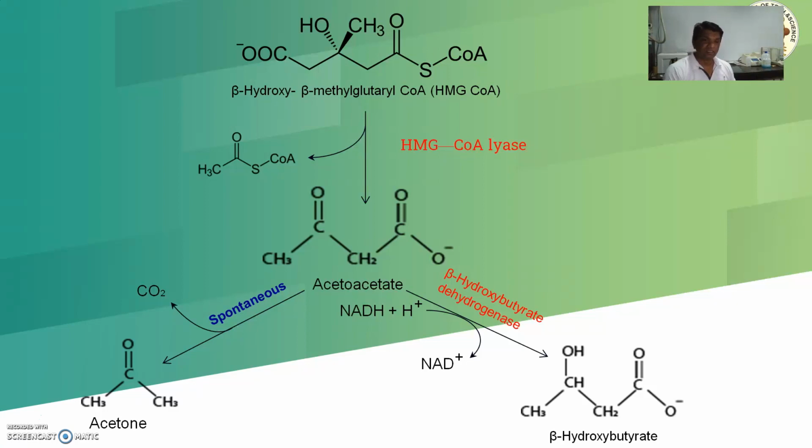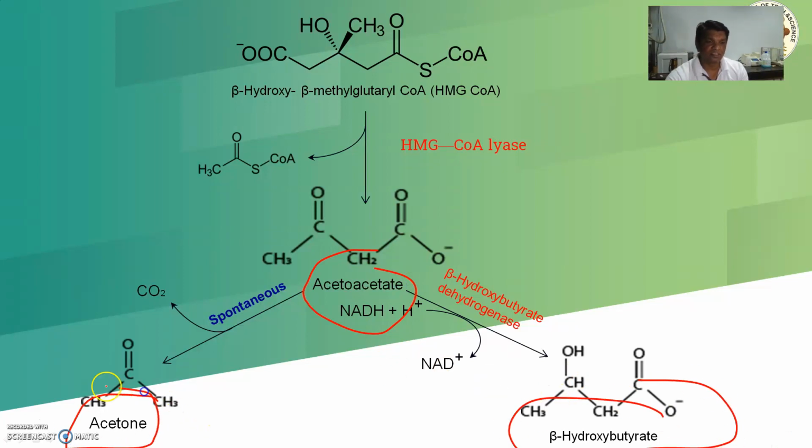Another one is formed by a spontaneous method, and this is acetone. These are the three ketone bodies, acetoacetate, hydroxybutyrate and acetone, which are formed in this process of ketogenesis.